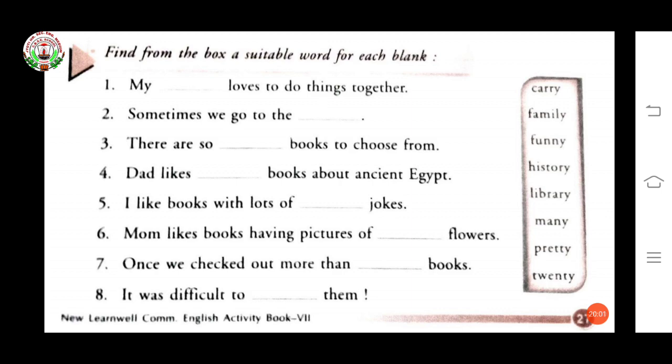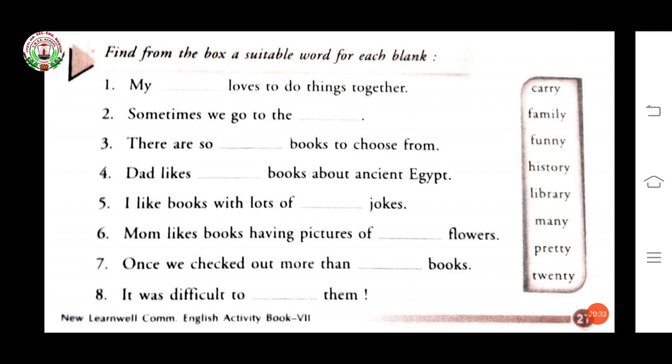Third, there are so dash books to choose from. There are so many books to choose from. Fourth, Dad likes dash books about ancient Egypt. Dad likes history books about ancient Egypt. Fifth, I like books with lots of dash jokes. I like books with lots of funny jokes.